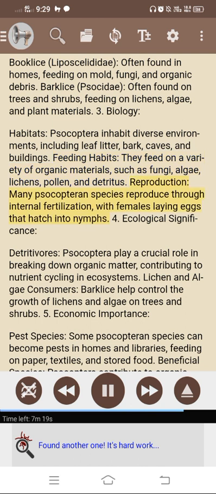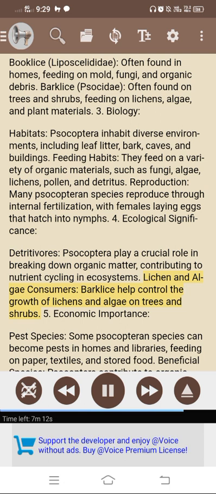Many Socophtheran species reproduce through internal fertilization, with females laying eggs that hatch into nymphs. 4. Ecological significance. Detritivores. Socophthera play a crucial role in breaking down organic matter, contributing to nutrient cycling in ecosystems. Lichen and algae consumers. Bark lice help control the growth of lichens and algae on trees and shrubs.